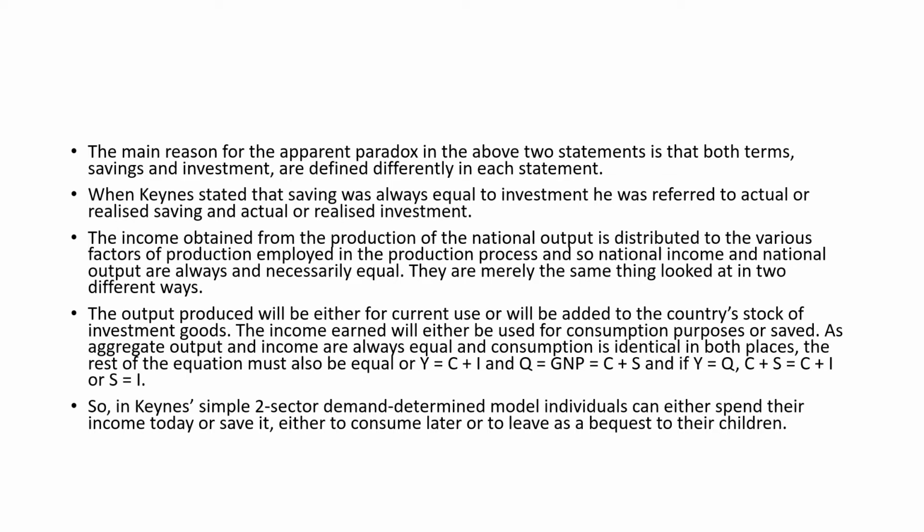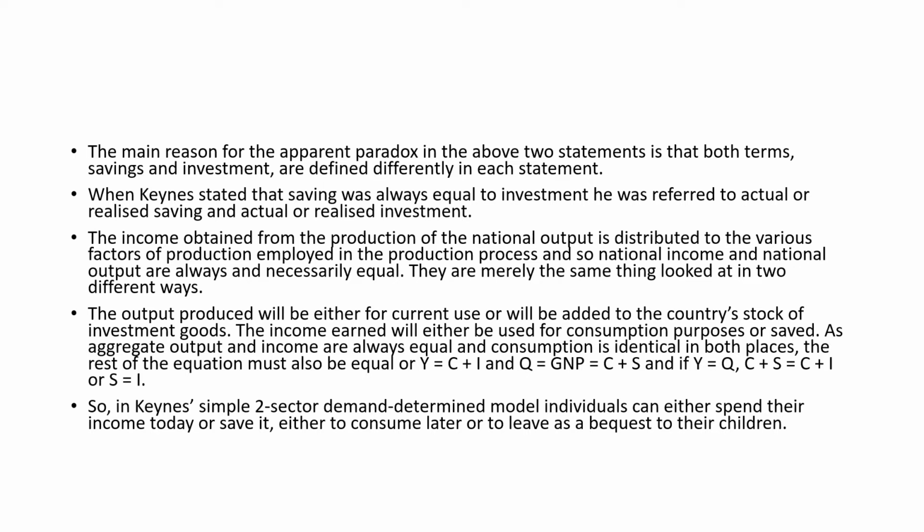In the case of aggregate output or aggregate income, these are always considered to be equal, and saving and consumption are identical on both sides. The rest of the equation would look like Y is equal to C plus I, and Y is equal to C plus S. So from this equation, we can see that S is equal to I, that is, saving is equal to investment.